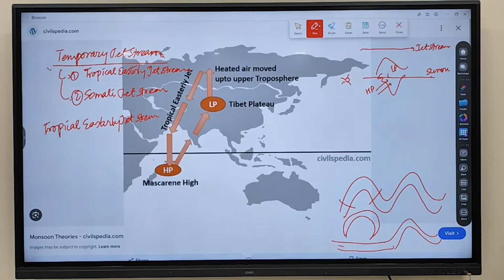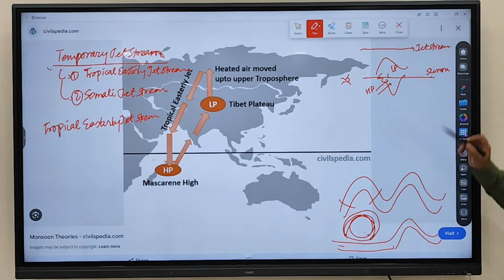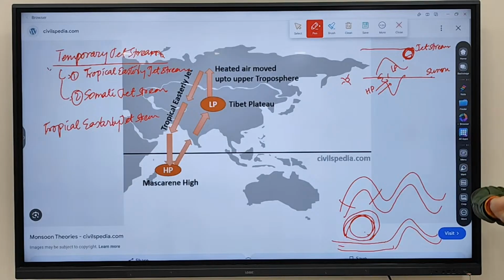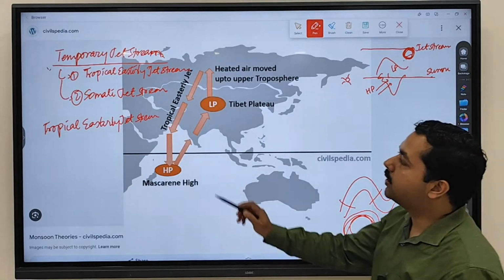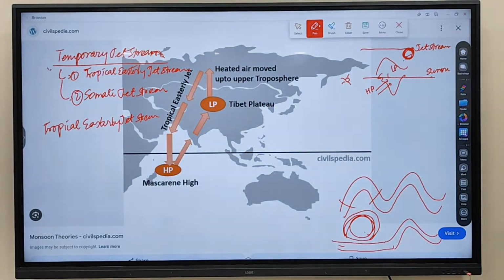Clear? Now this air which is let off over here forms the temporary jet stream, and it is referred to as the tropical easterly jet stream. Any doubt regarding this one?